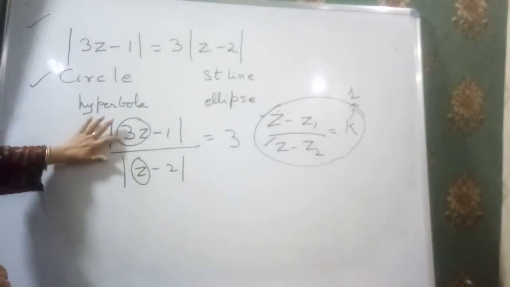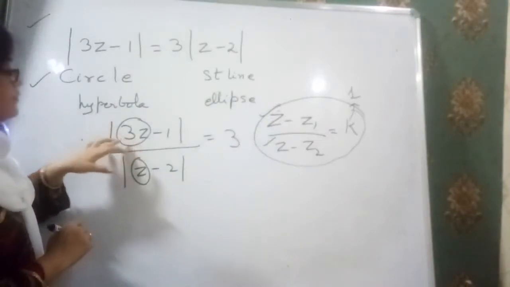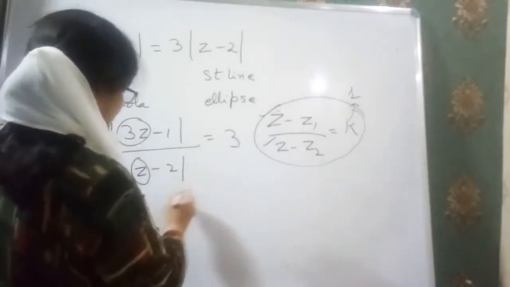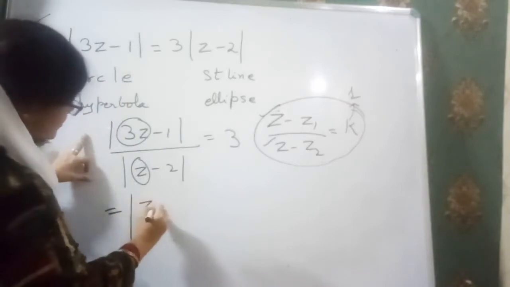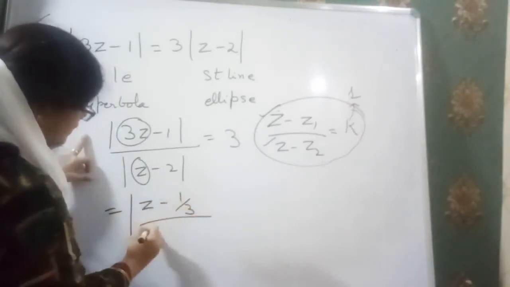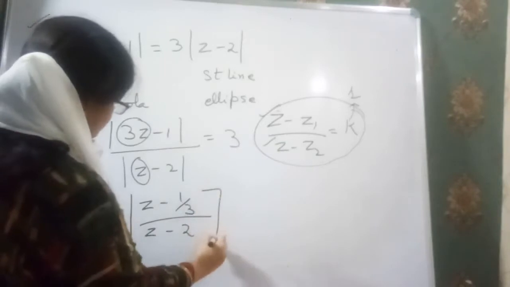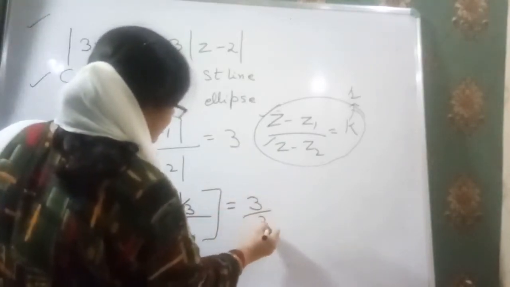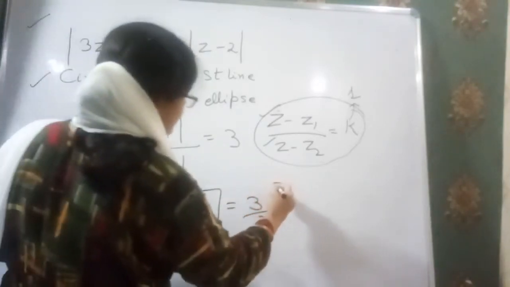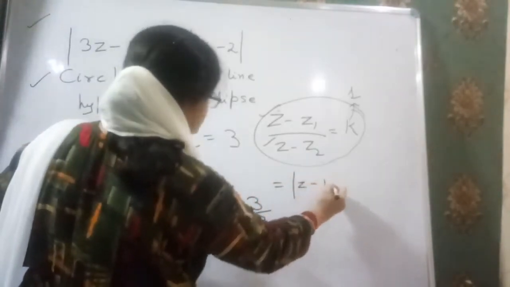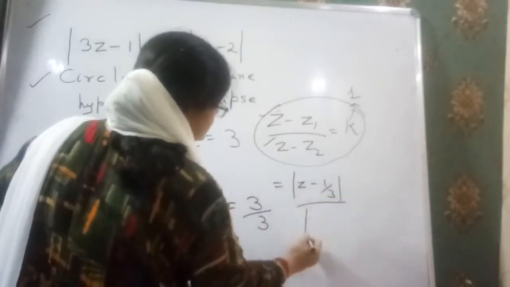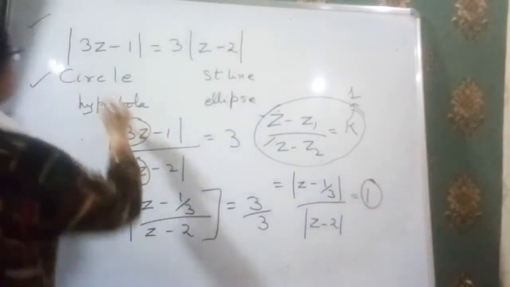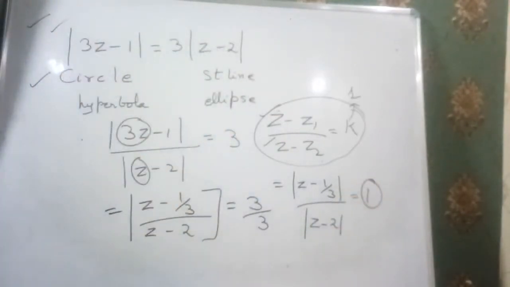Just make it z, we just take 3 out. That means we have mod of z minus 1 by 3 over z minus 2. We have taken 3 out, and we have 3 divided by 3. So we ultimately got the format mod of z minus 1 by 3 over z minus 2, equal to 1 again. That means this question represents a straight line.